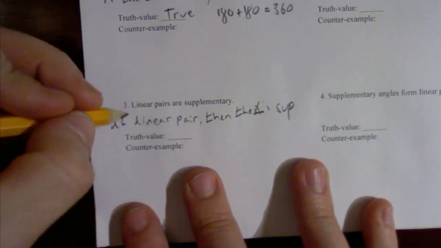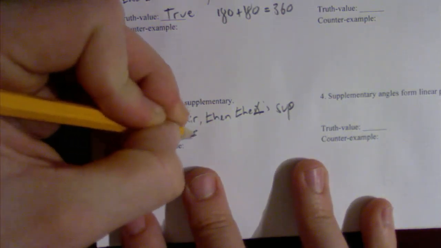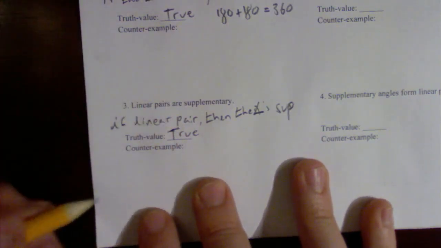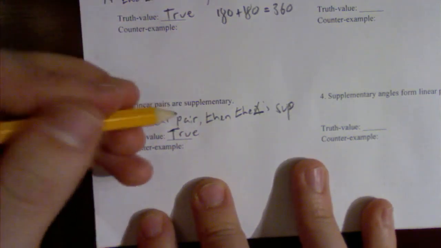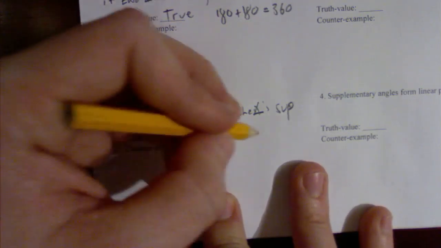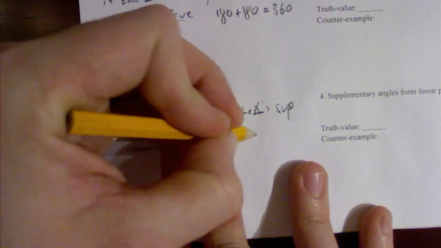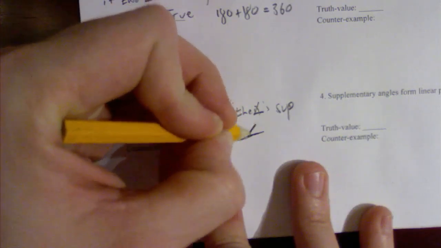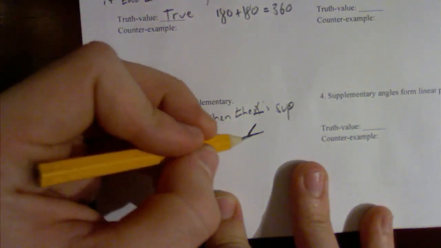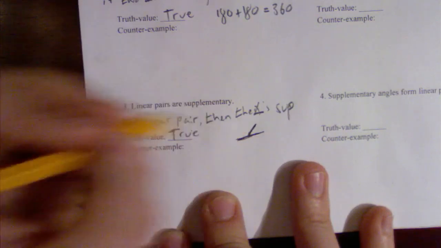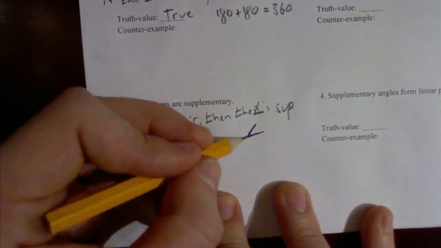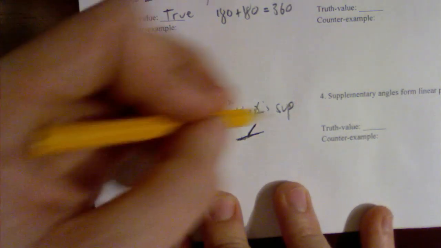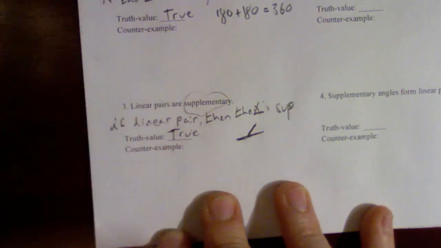Again, this is going to be a true statement, and that's just by the definition of linear pairs. A linear pair, it's not a counterexample, I'm going to draw it up here. A linear pair are two angles that, when put together, they create a line. Well, if you put them together and they make a line, that means they make 180 degrees, which means that those two angles were supplementary, because supplementary just means two angles that add up to equal 180 degrees.